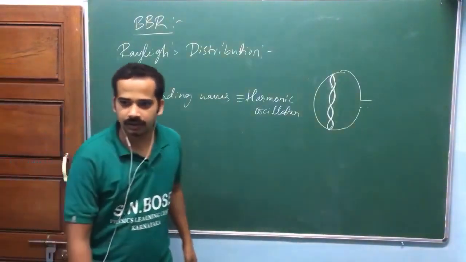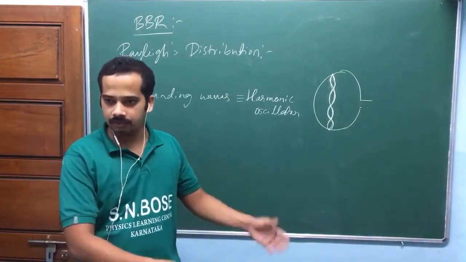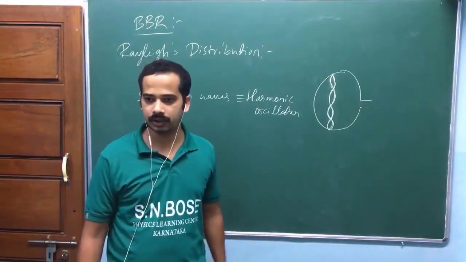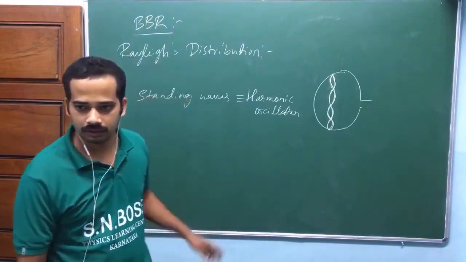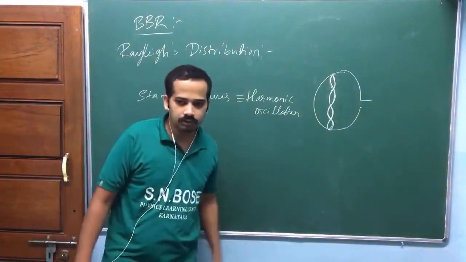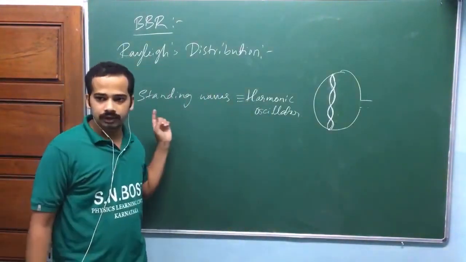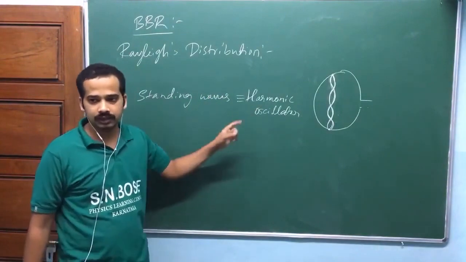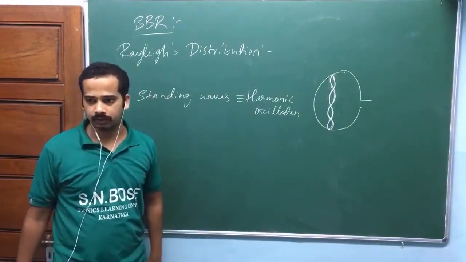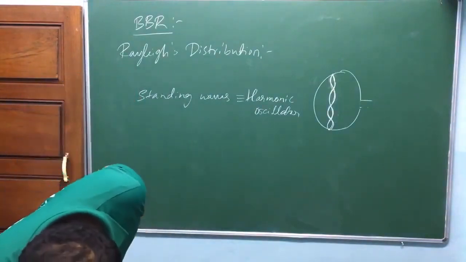For the energy of electromagnetic radiation, we apply the quantum harmonic oscillator concept. But the idea is that a standing wave is equivalent to a harmonic oscillator, that is, each mode of standing wave is equal to a 1D harmonic oscillator. Here we are going to assume that.